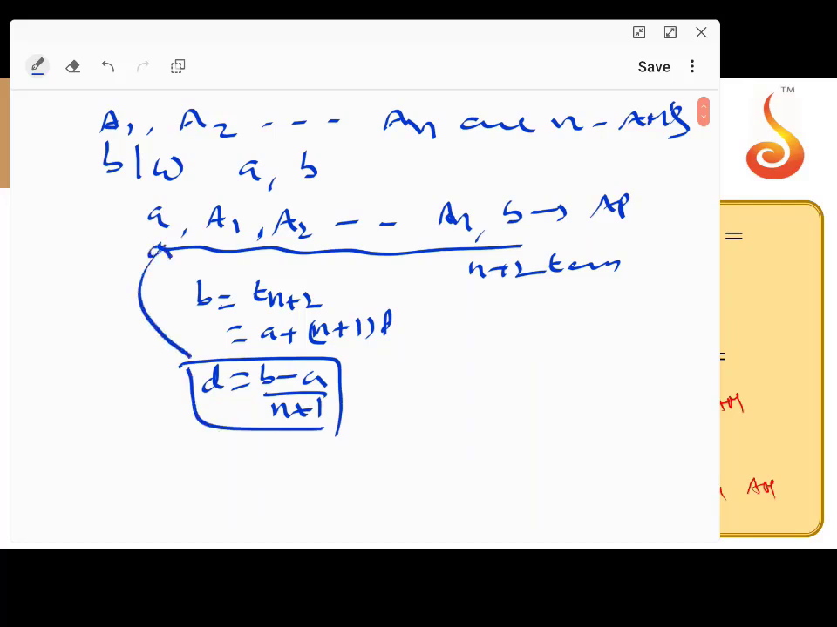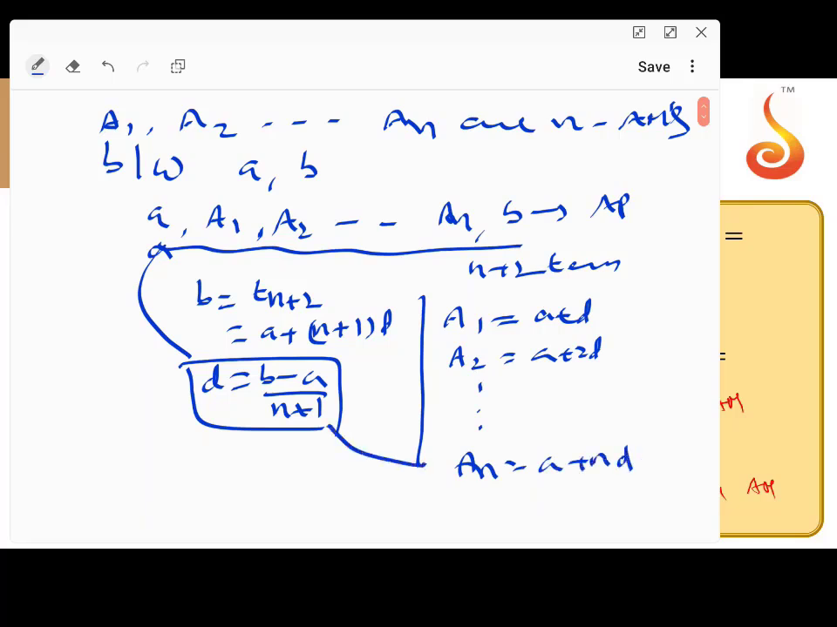Why am I taking the common difference? If you want to find the positions, we need the common difference. We know only the first and last positions. So we want to find A1, because in an AP, if you know the common difference, we'll get the value of A1. So A1 equal to A plus D, A2 equal to A plus 2D, and so on. AN equal to A plus ND.